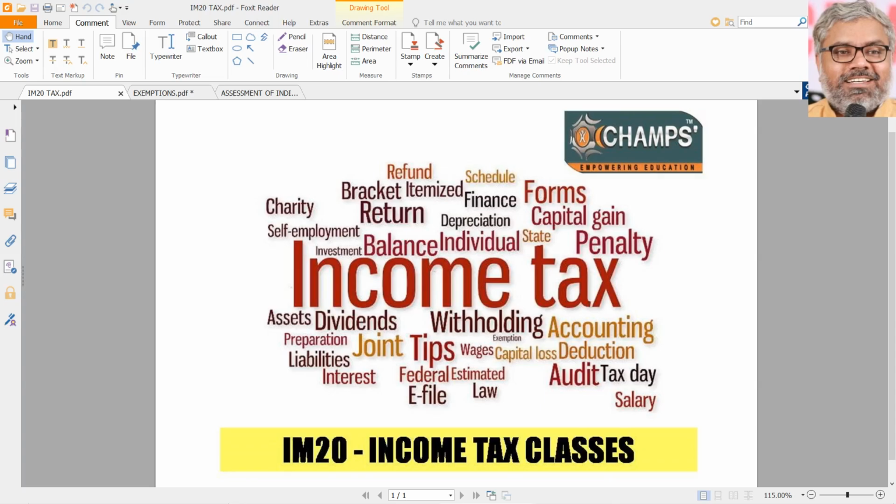Those are procedural things. Computational things related to income tax are done. Remaining things are procedural things. For example, advance tax, how much has to be paid, when it has to be paid. TDS, what percentage has to be deducted, like that. Those are all the procedural things. How to file return of income, when to file return of income, who should sign the return of income. All these things are procedural things. All of them put together, we can call it assessment procedures. There will not be anything conceptual in that.